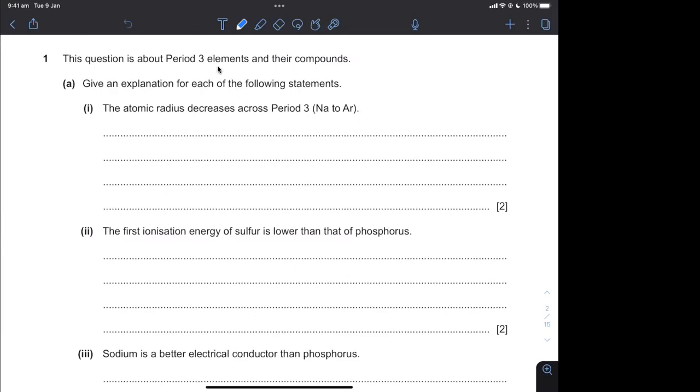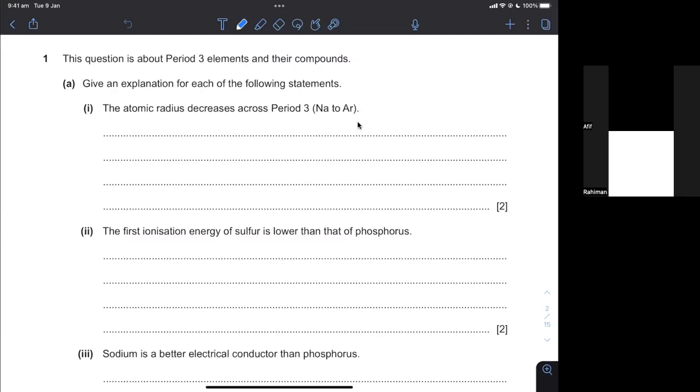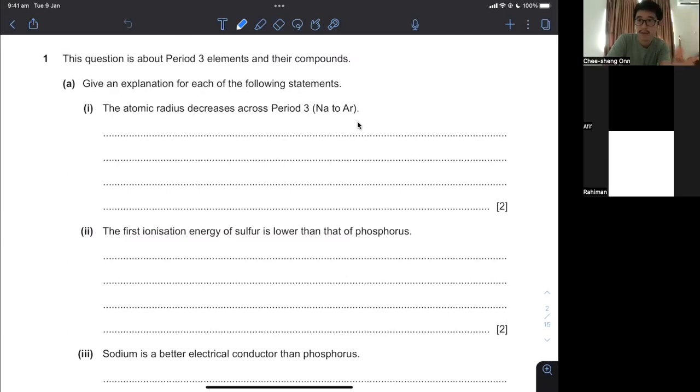So we'll go through periodicity today, which is to do with inorganic chemistry. Inorganic chemistry is everything to do with metals and non-metals. It's a big topic in A-level chemistry, so unless you can master it, you can forget about 33%, which is 1/3 of the whole AS level chemistry. So let's get started. What question do you wish for me to cover today?